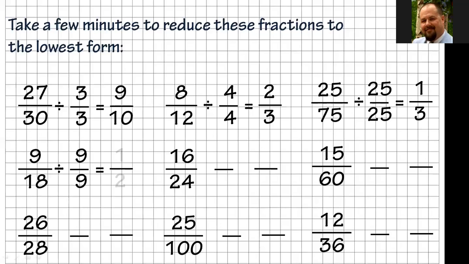9 goes into 9 once, 9 goes into 18 twice, so that is half. Again, if you look at that and you go, oh, 9 is half of 18. Yeah, you'll start to see, like I've talked about before with the multiplication tables, connections with numbers. You're going to start to see relationships that numbers have together. When you see 9/18, you should instantly know half.